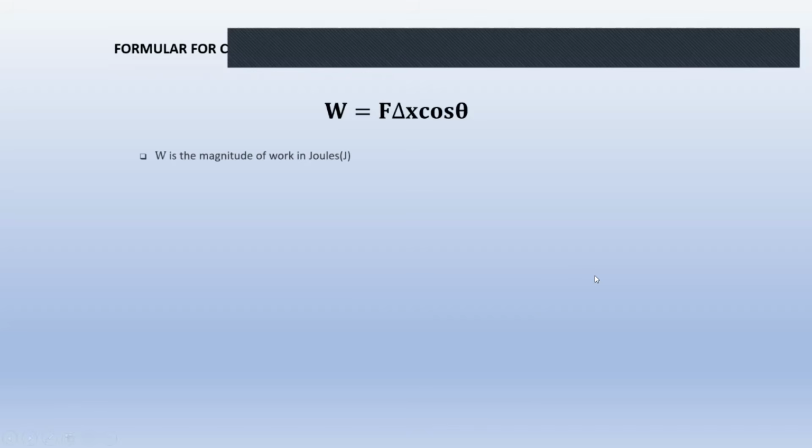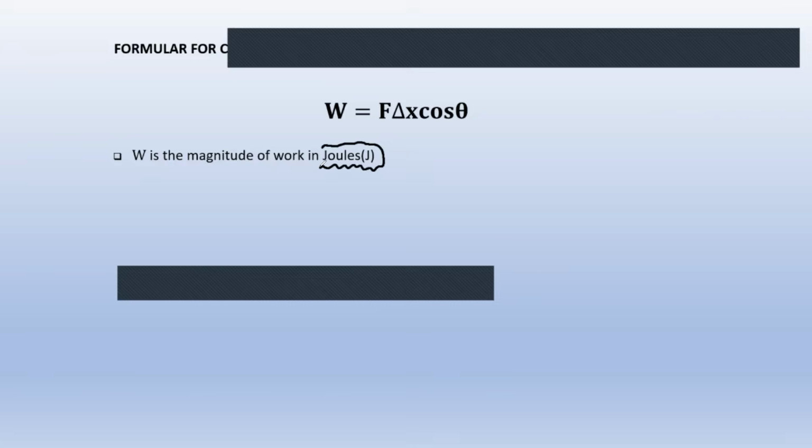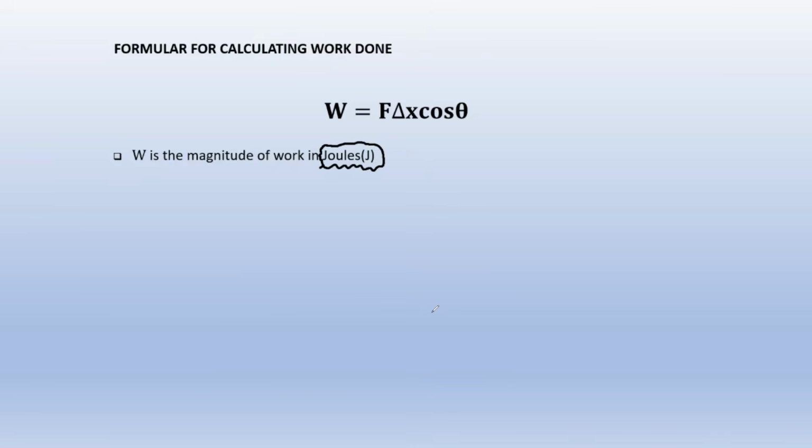Number one, the W stands for work, and work is measured in joules. It's very important in physics to be able to write the units of measurement. Work is measured in joules, given by the letter J. I want to just add this as well. Work in general is a scalar quantity. Let me clarify what that means. A scalar quantity is a quantity where you consider only magnitude. You're dealing with the size. You are not dealing with the direction.